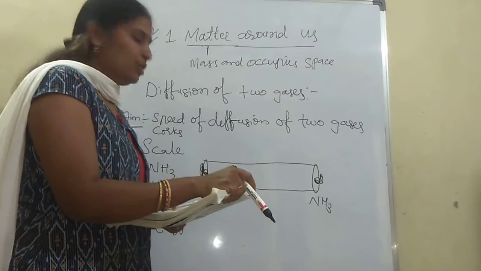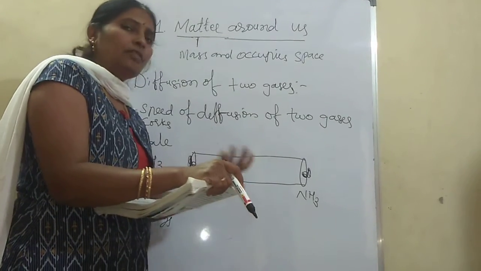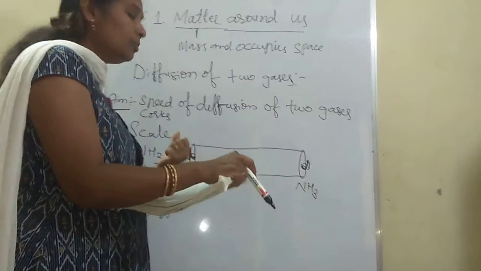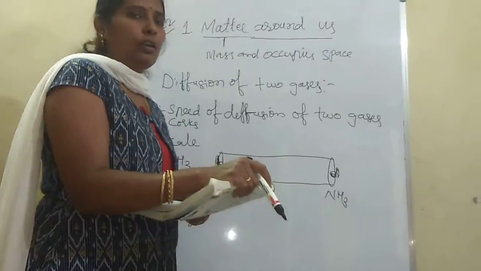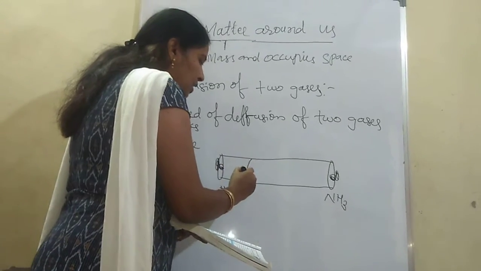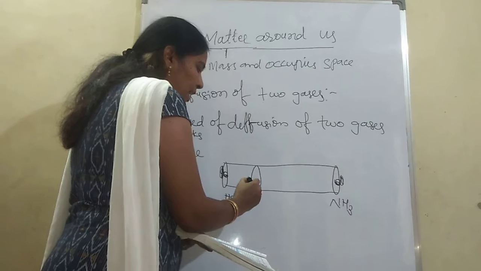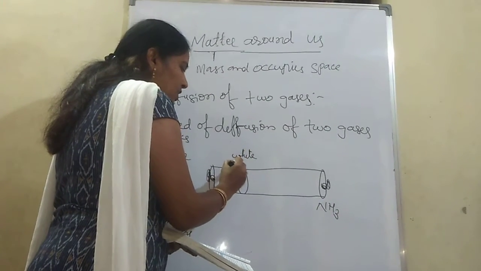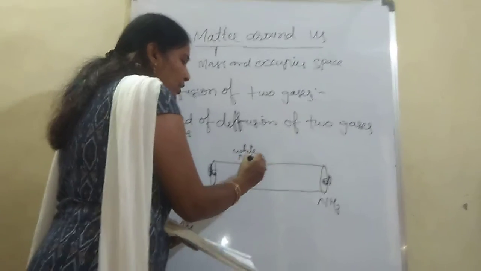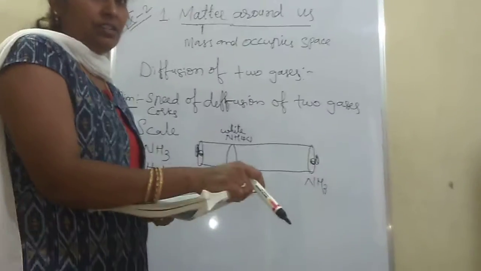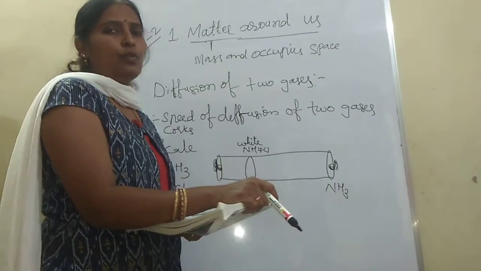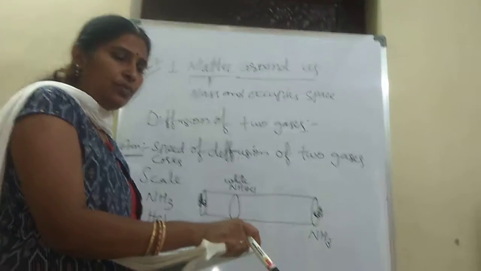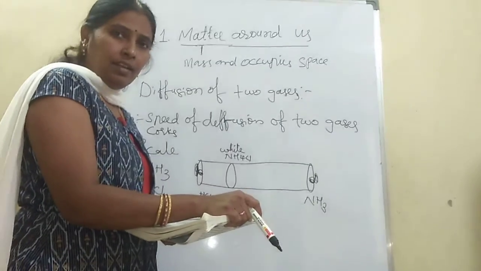The reaction goes on between ammonia and hydrochloric acid. The gases come out. So that the gases do not escape from the tube, we need to cover it with a cork. When it is covered, slowly the reaction goes on between ammonia and hydrochloric acid. A white ring is formed inside the glass tube, which is nothing but ammonium chloride. Ammonia formula NH3, ammonium chloride NH4Cl. From this what you understood: the reaction goes on between ammonia and hydrochloric acid.